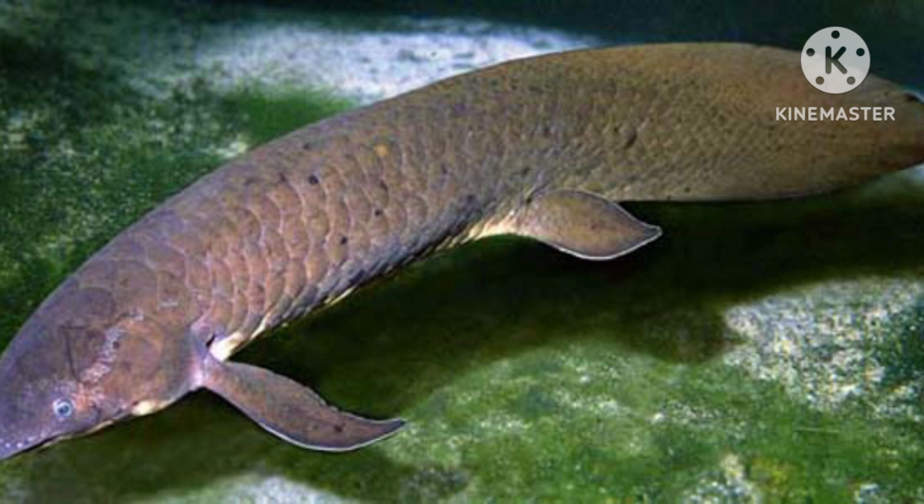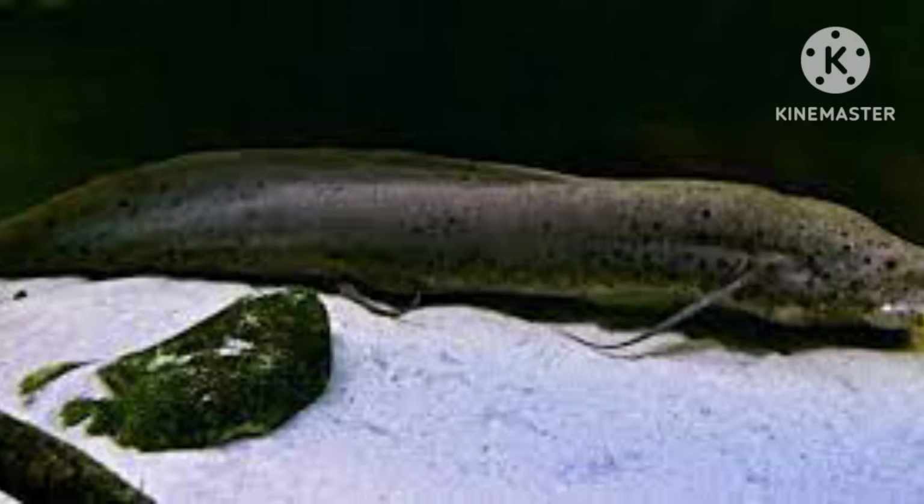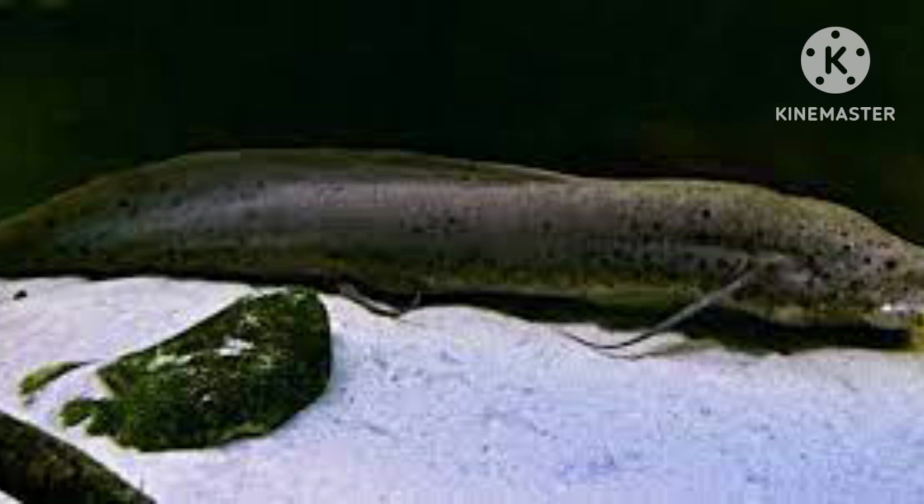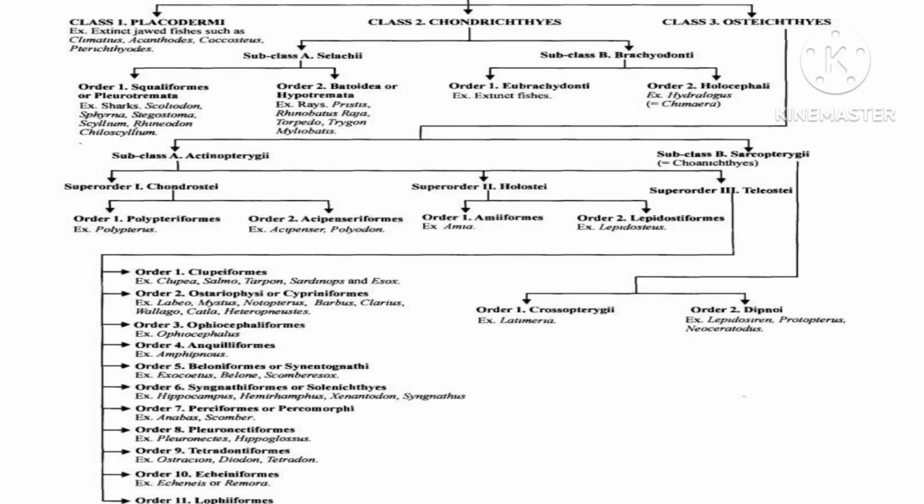Because of this only, this group of fishes is placed under the order Dipnoi. Di means two and pnoi means breathing structure. Because of that, it is called Dipnoi. And examples for this group of fishes are Lepidosiren, Neoceratodus, Protopterus. So all these fishes are also called lungfishes. So mostly they are African lungfish, American lungfish. Based on their habitat, the names differ. Vernacular names may differ according to their habitat.